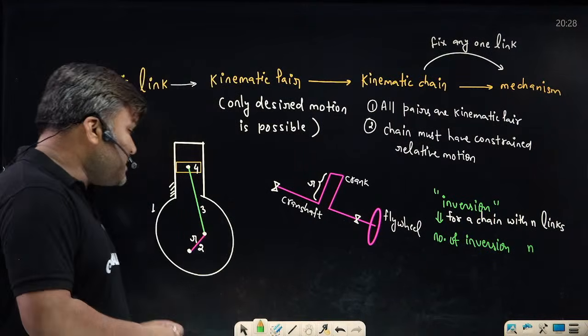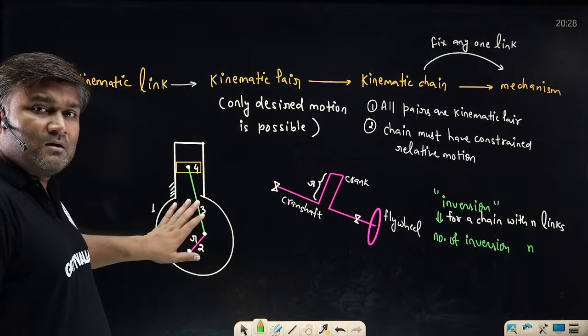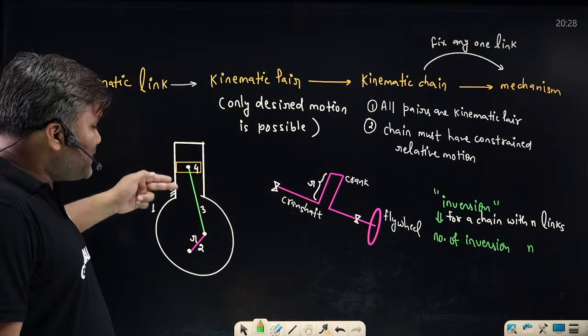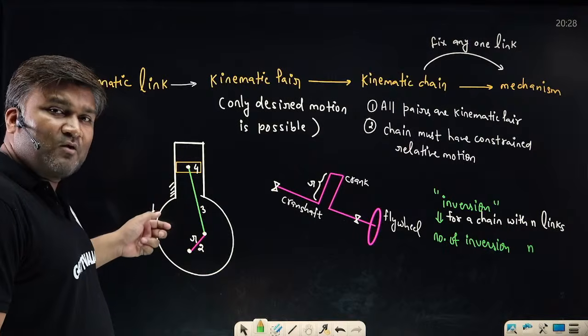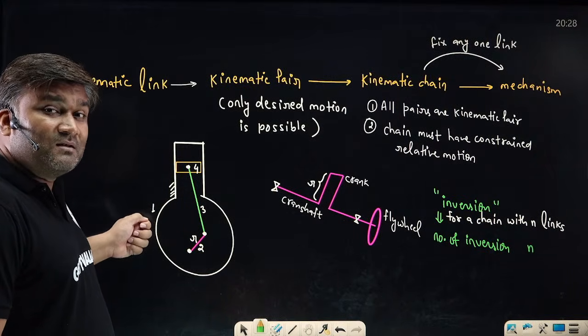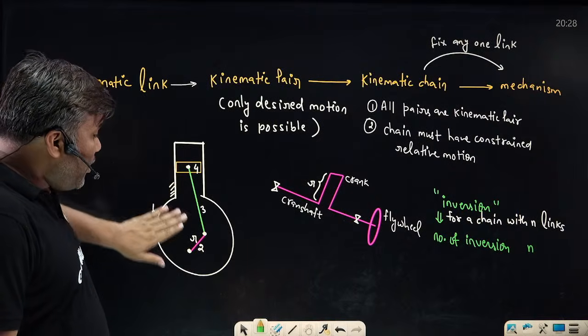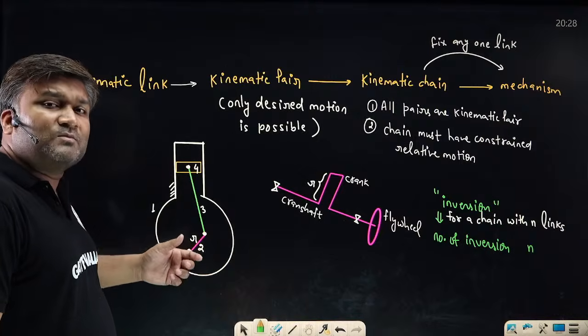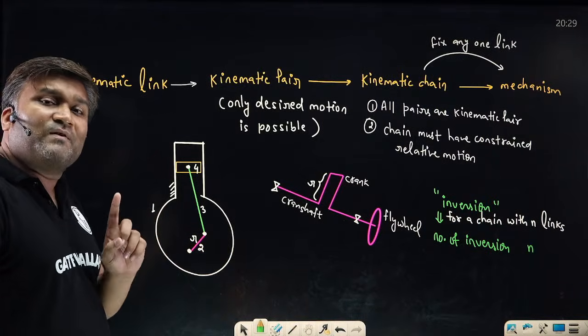So what I am saying is, with 4 links at most 4 possibilities are there, but if any two mechanisms are of a similar type, then the number of inversions will be only 3. That is, by fixing either link 1 or link 2 I am getting the same thing, so it is considered only 1 inversion.